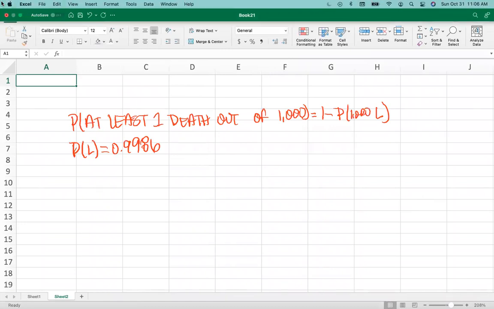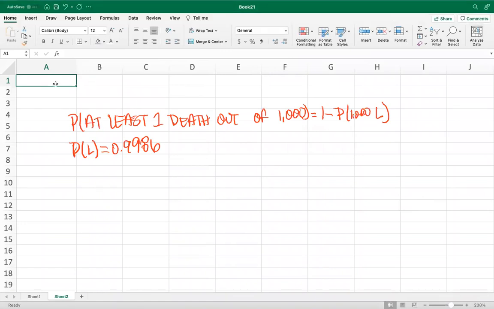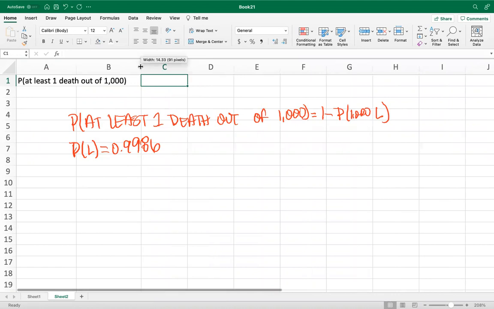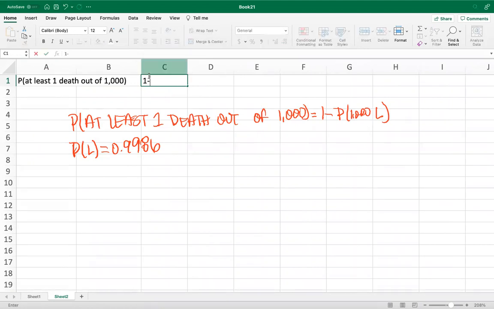All right, so we're looking at the probability of at least 1 death out of 1,000. So that's going to be 1 minus, let's stretch this one out a little bit. All right, so this is going to be 1 minus the probability of 1,000 that live.